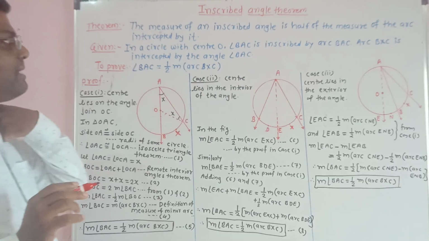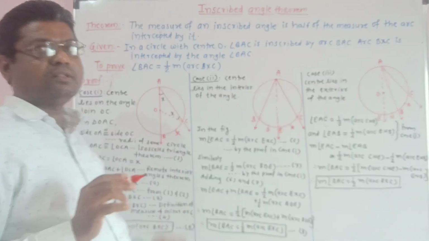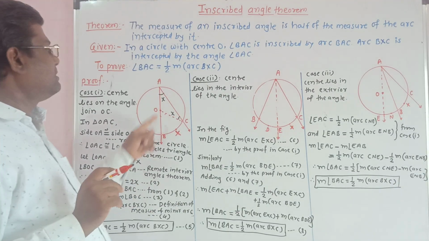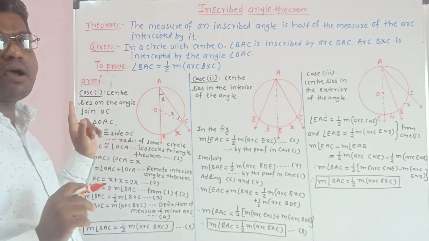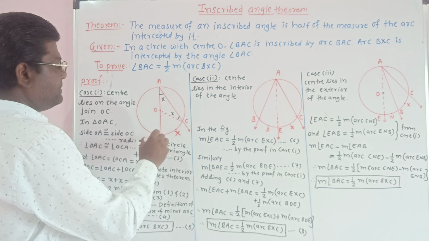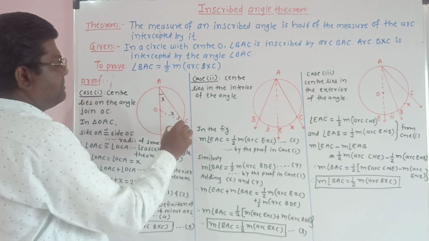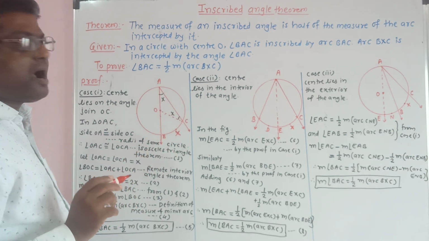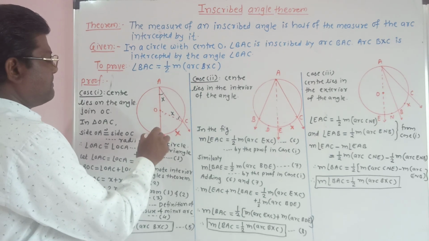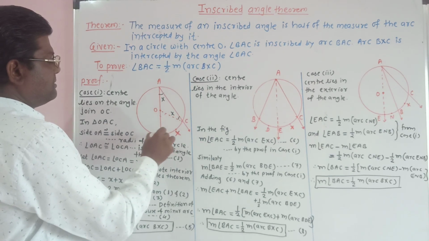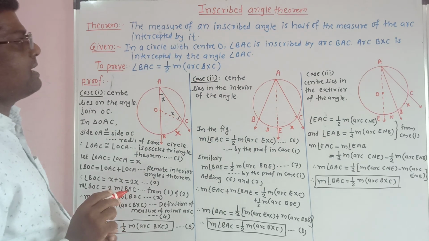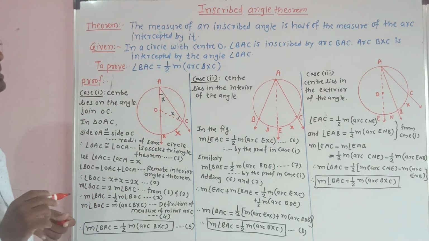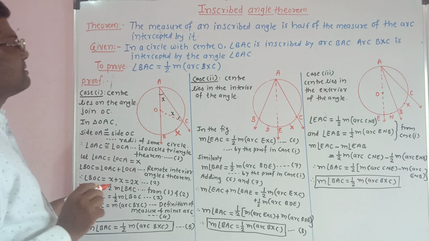The inscribed angle theorem gives the relation between the inscribed angle and the intercepted arc. The measure of the inscribed angle, that is BAC, is half of the measure of the intercepted arc. So the measure of an inscribed angle is half of the measure of the arc intercepted by it.